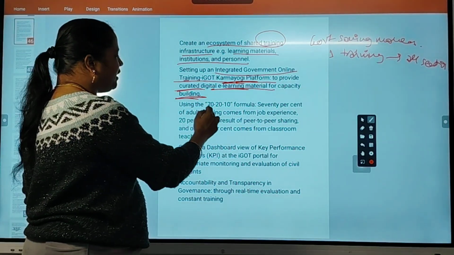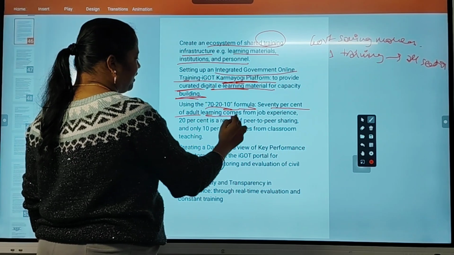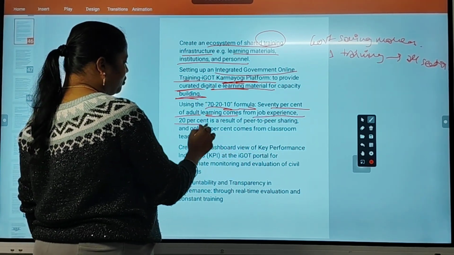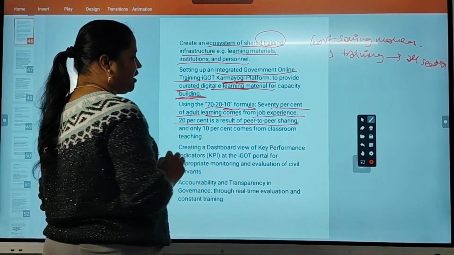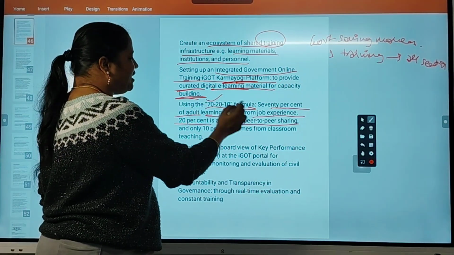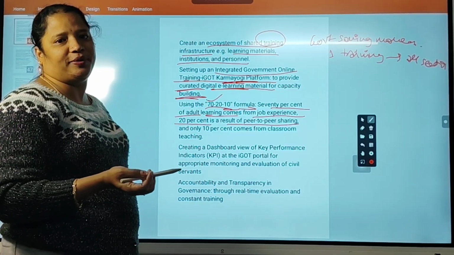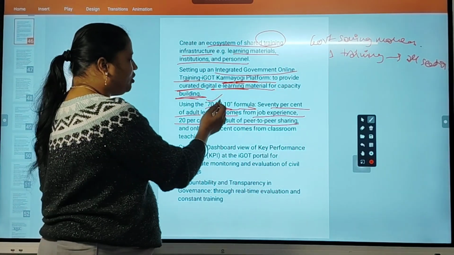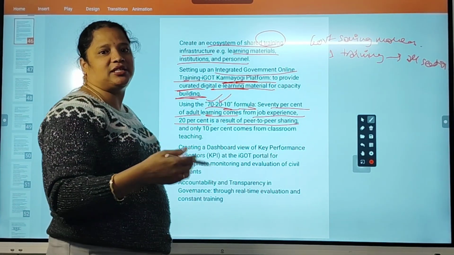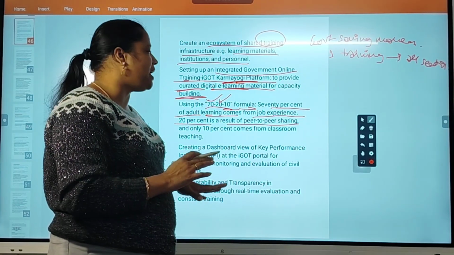So using the 70-20-10 formula, 70% of adult learning comes from job experience, 20% is a result of P2P sharing, means everyone gets their knowledge 70% by job experience, previous job experience, what they did before coming into UPSC civil services, and 20% from P2P sharing, means from friends or from the internet, other sources like study knowledge.